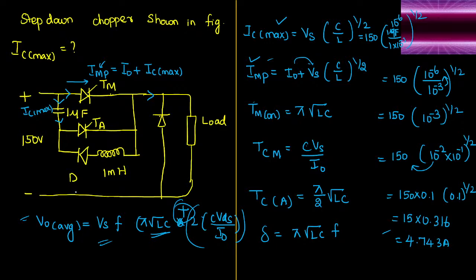If you observe load commutation, it will usually be operated under under-damped commutation. What is the condition? For the under-damped case, the value of epsilon is less than 1, and epsilon can also be written as R by 2 into square root of C by L.